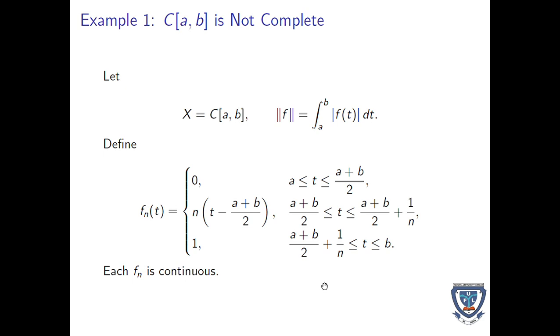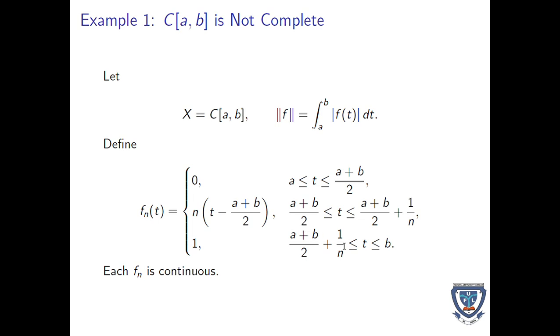Now we can use this formula here, defined by f_n(t) ranging from 0 to 1. And the middle here will be n(t minus (a plus b) over 2). Don't forget, always remember that your a is this a here, and your b is from the closed and bounded interval [a, b].